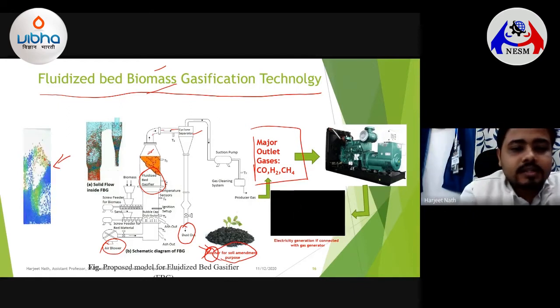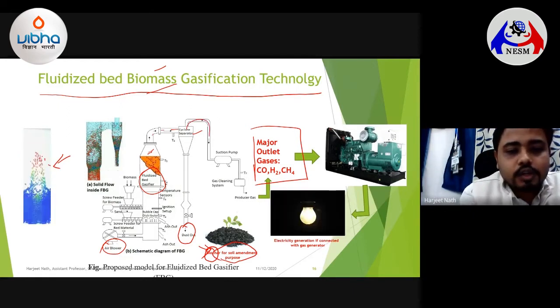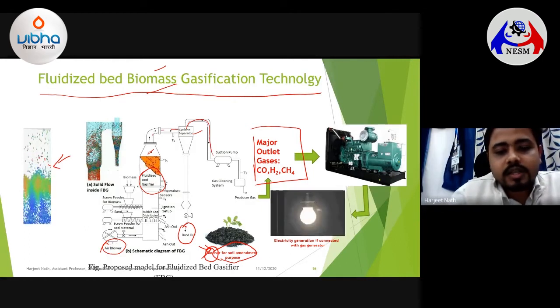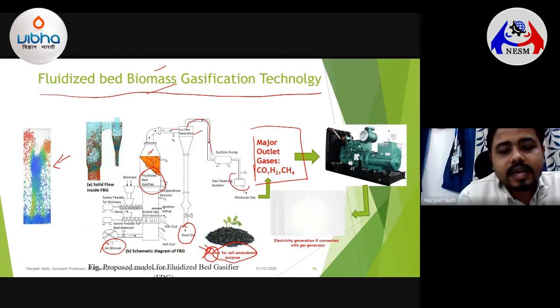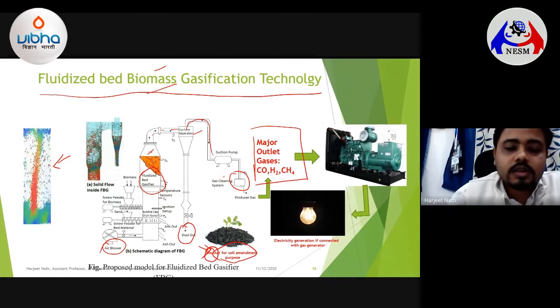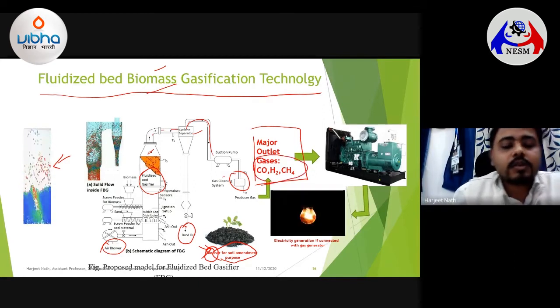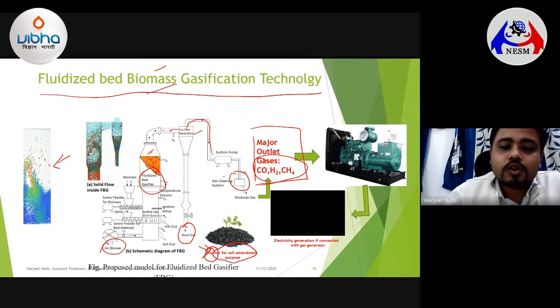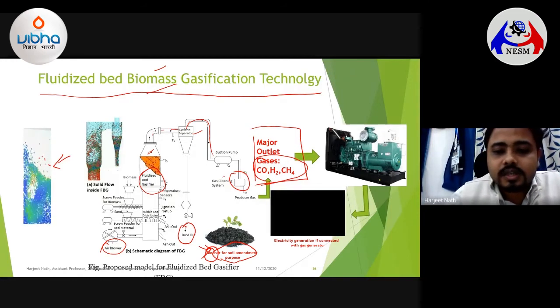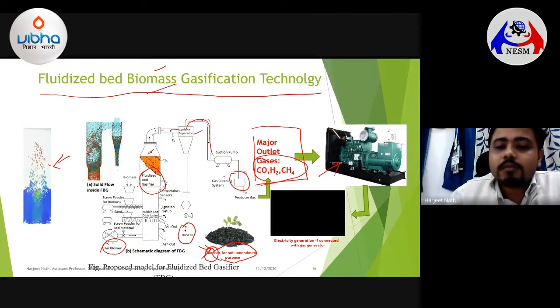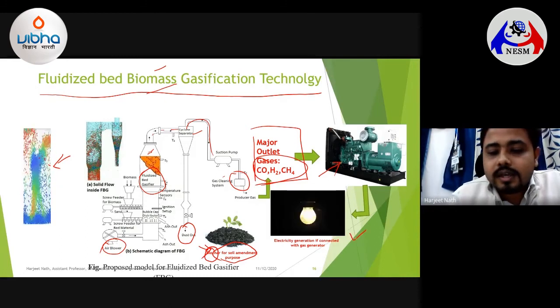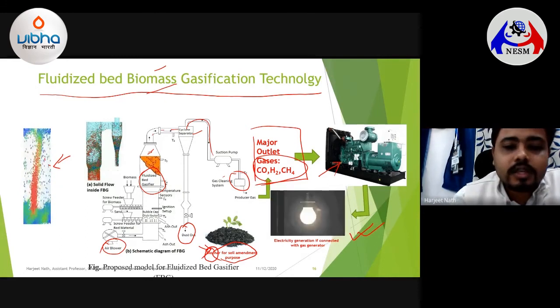And the synthesis gases coming out from the top of the cyclone separator can be sucked and passed through a gas cleaning system, which leads to the production of very clean fuels, carbon monoxide, hydrogen, and methane, which are known as synthesis gases. Because of the high calorific value of the synthesis gases, they can be passed straight to a gas generation system, where these gases can be used very effectively to produce electricity. So these are very clean